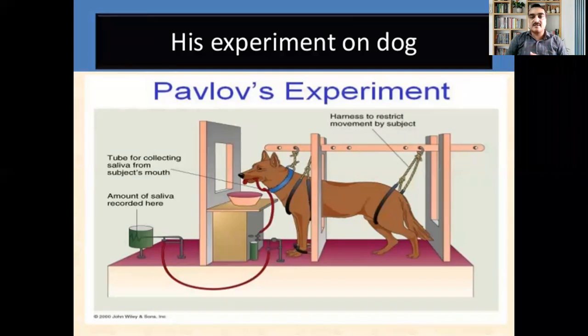Later on, what happened? Next, first production of sound, only producing the sound, there is no saliva. Second time, producing the sound along with providing some of the meat, production of saliva is continued. And after some practice of the same element, again they stopped.